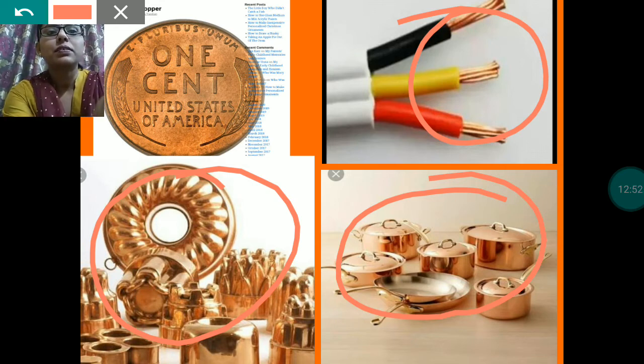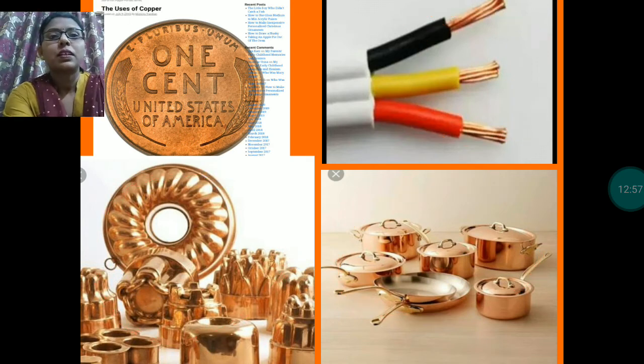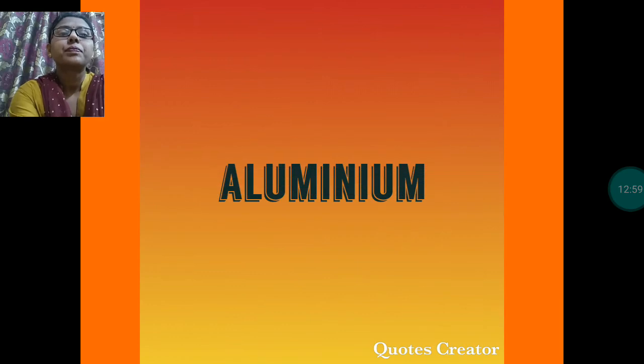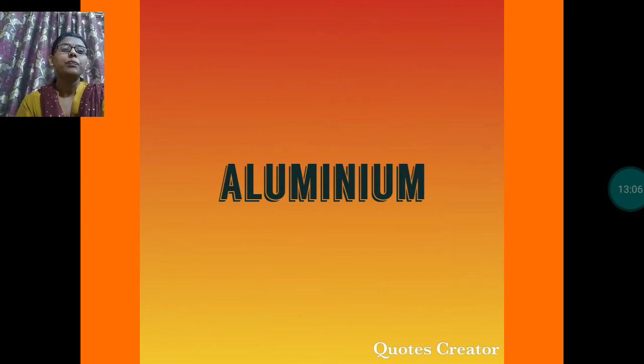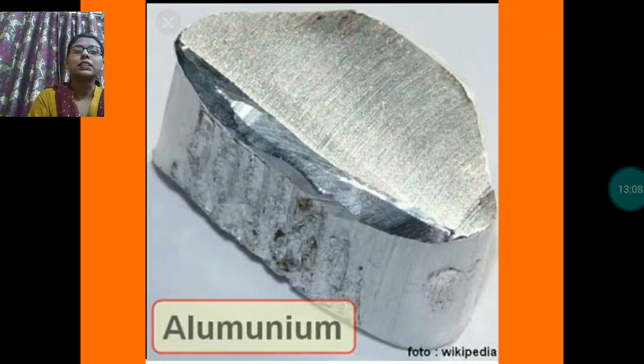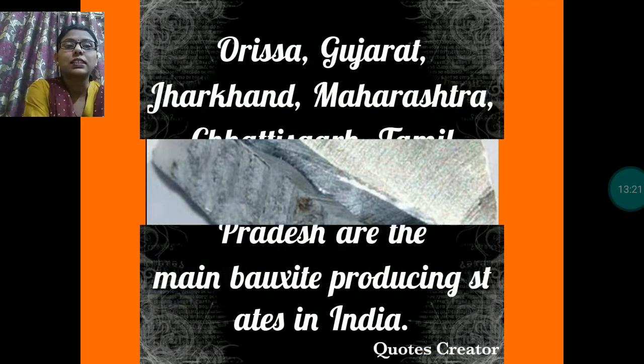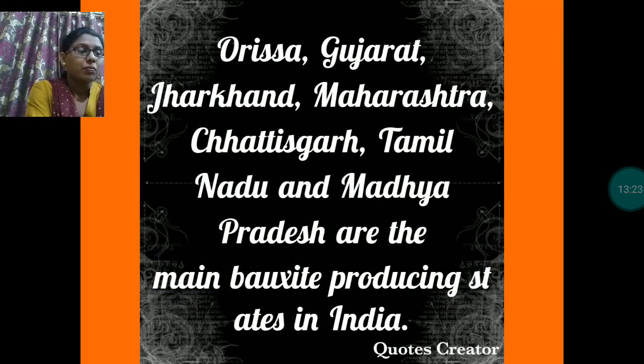Next one is aluminium. Aluminium is obtained from the ore which is known as bauxite, and it is found in Jharkhand, Chhattisgarh, and Karnataka. These are the states where bauxite is found.